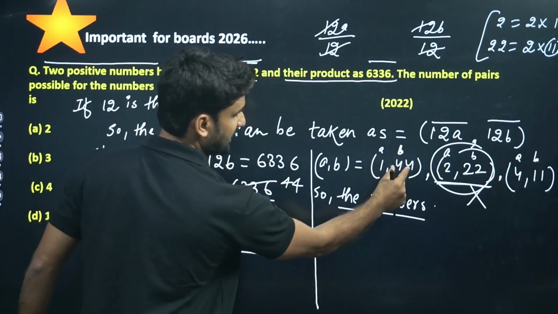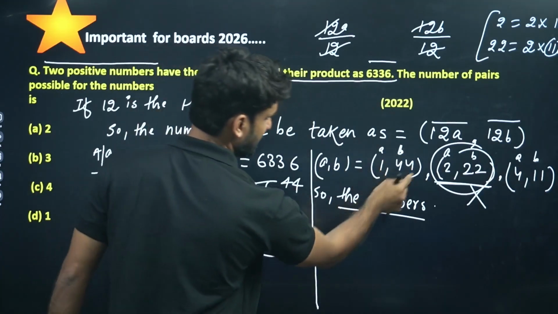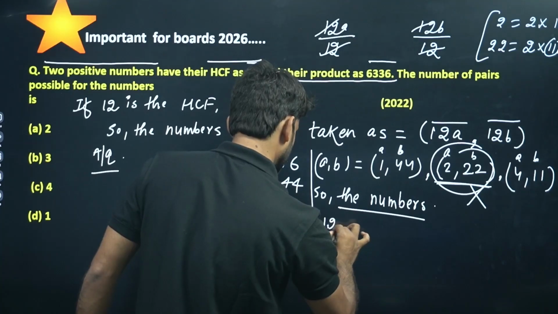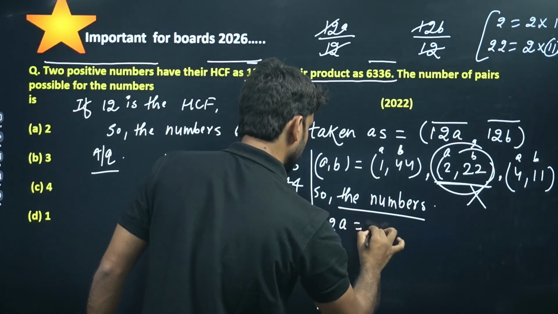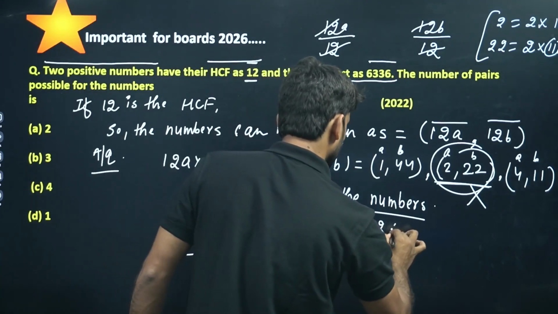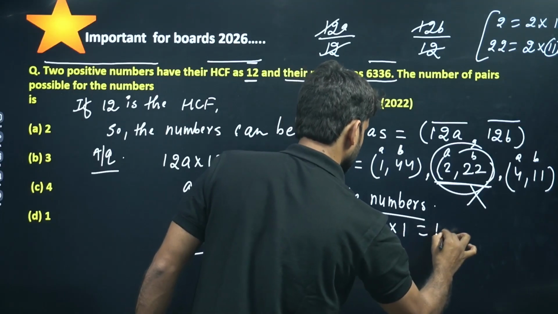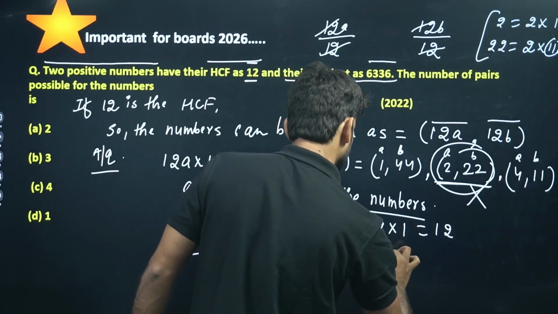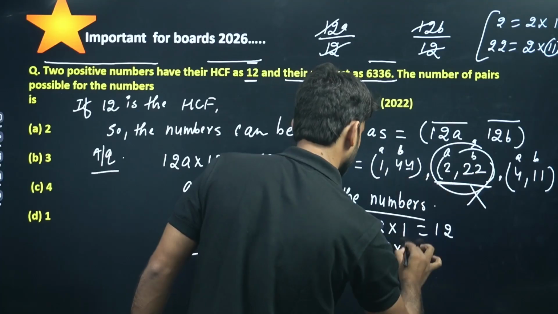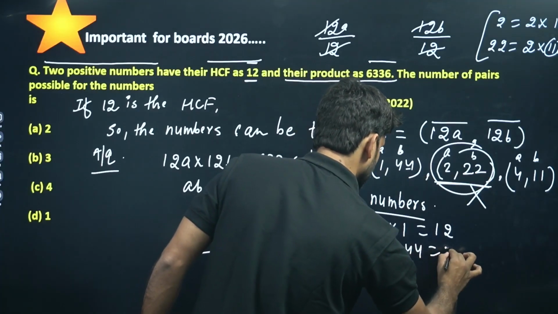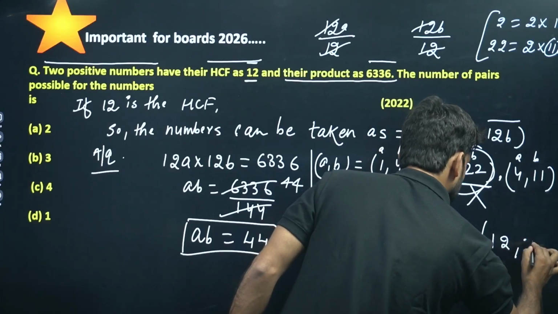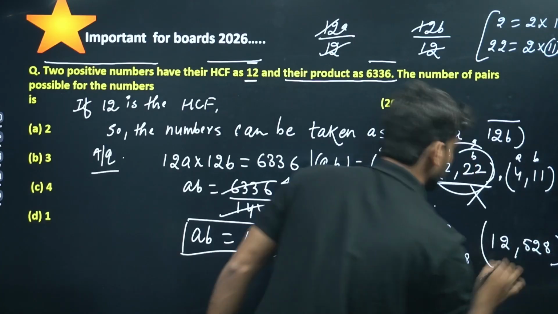So taking the first bracket, the number 12A will be 12 into 1, so the number will be 12. And 12B is 12 into 44, so the number will be 528. So the first pair is 12, 528.